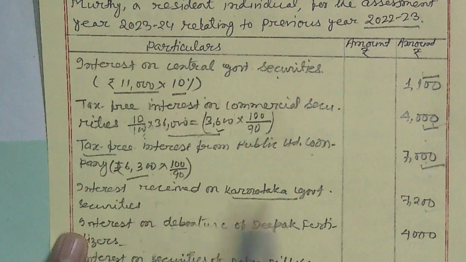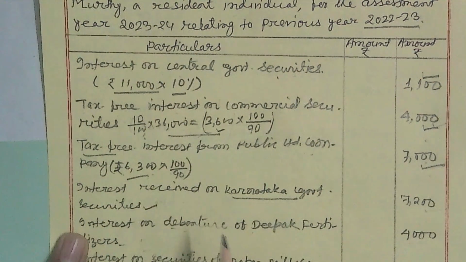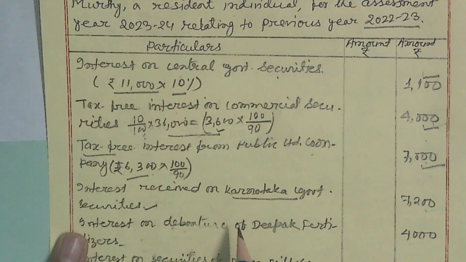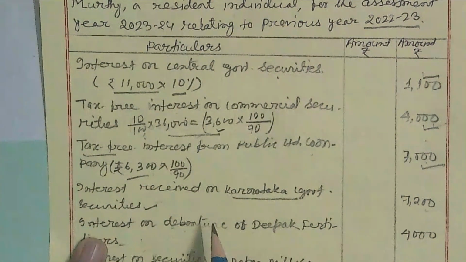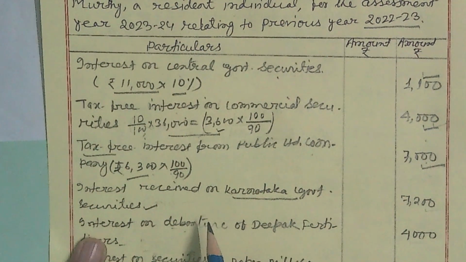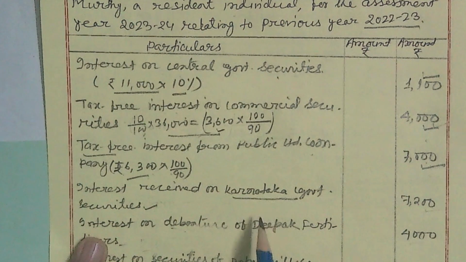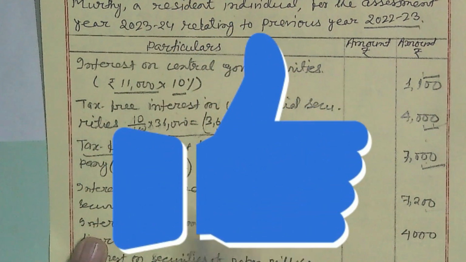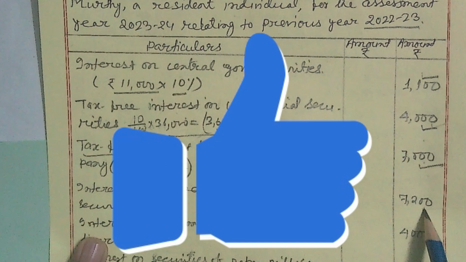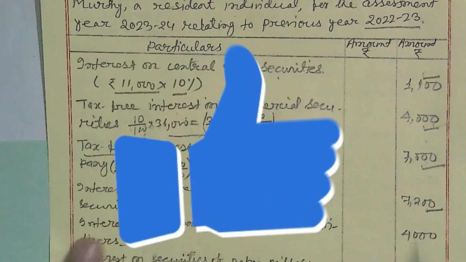Now interest received on Karnataka government securities. So on state government security, no TDS is chargeable. And here, whatever the amount is given, that is 7,200, itself a gross amount, 7,200.